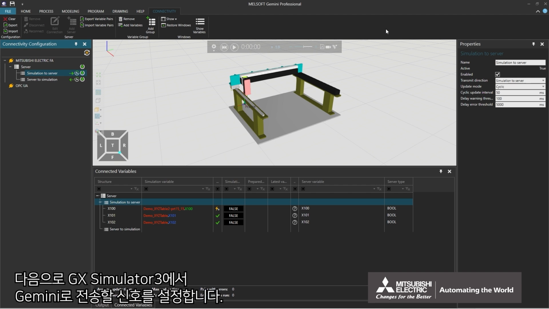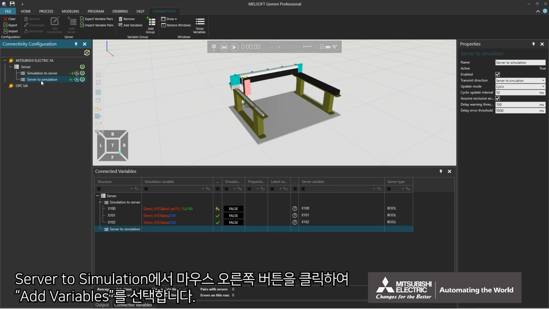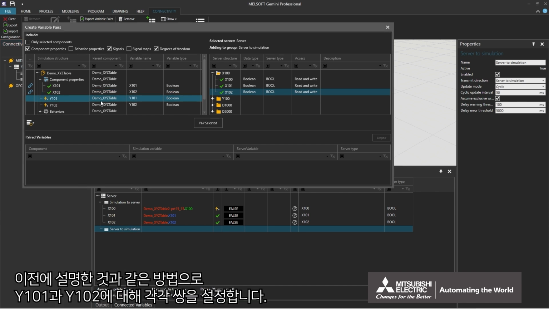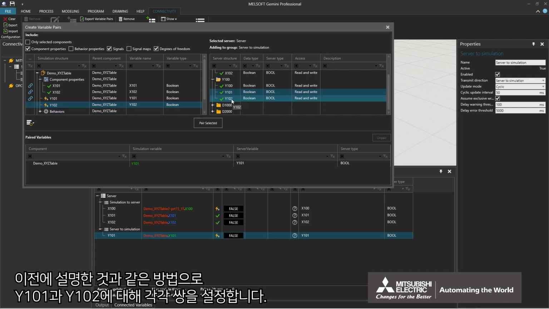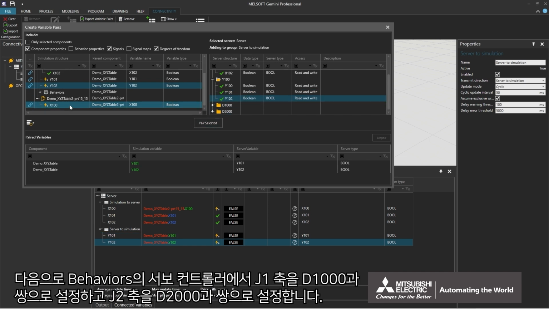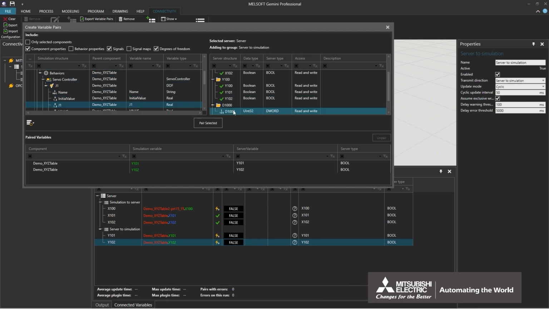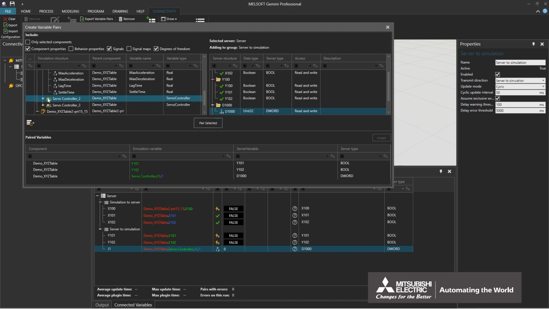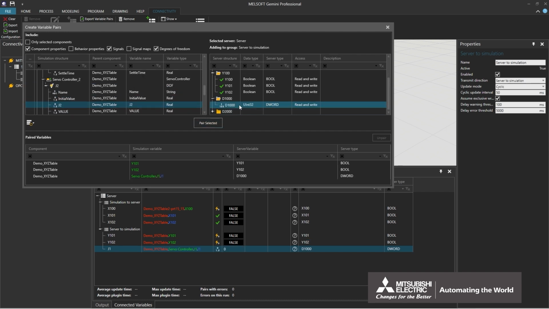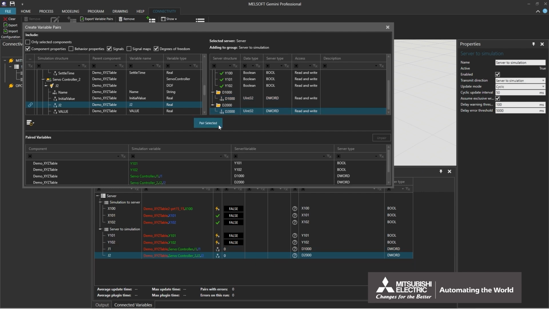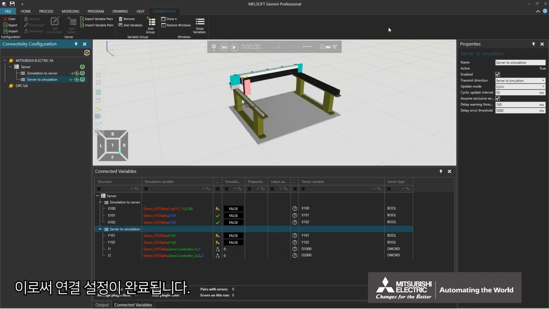Next, set signals to be sent from GX Simulator 3 to Gemini. Right-click Server to Simulation and select Add Variables. In the same way as explained previously, perform pairing for Y101 and Y102 respectively. Next, pair J1 axis in servo controller in behaviors with D1000 and J2 axis with D2000. This completes the connection settings.